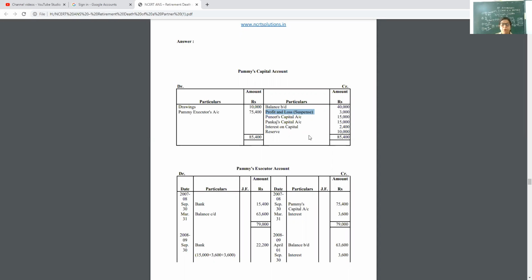Then reserve debit to Pammi. Then next, Pammi debit to drawings. And last, Pammi debit to Pammi's executor account. So, Pammi debit to drawings or cash. Sixth entry. Pammi's capital debit, to Pammi's executor. Last entry. Pammi's executor account debit to bank.